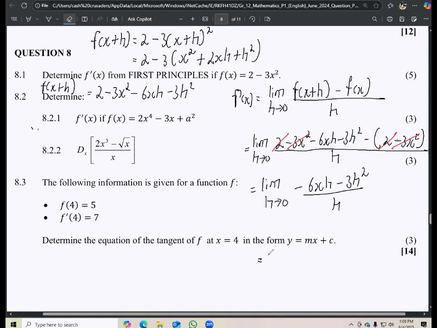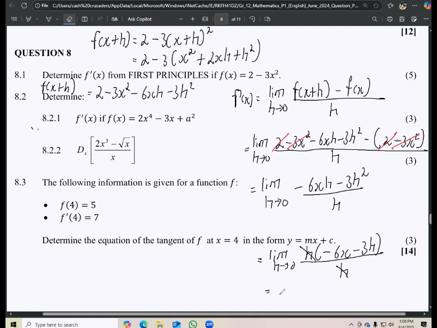Then we have the limit as h approaches 0. Factor out the h from here. If we factor out the h, we are left with negative 6x, and from the other term we are left with minus 3h divided by h. Then this and that cancel out.